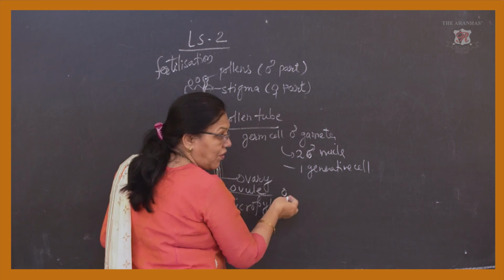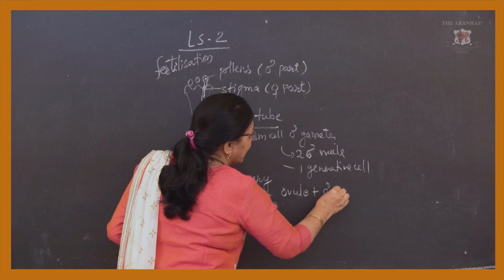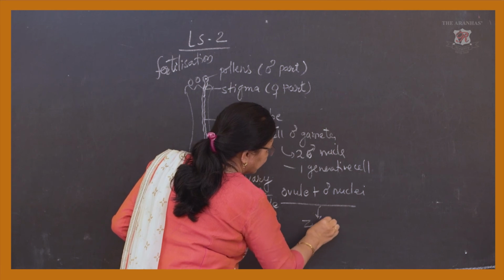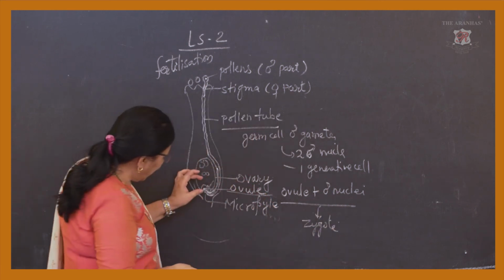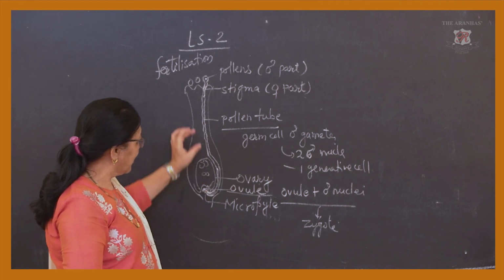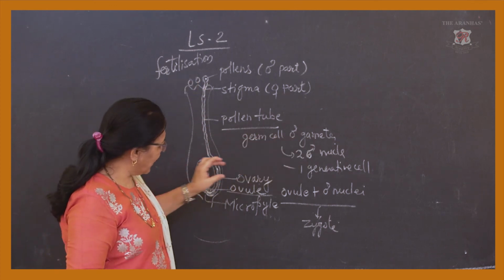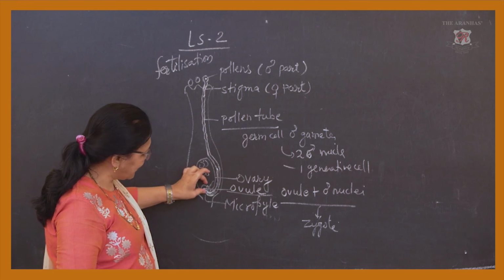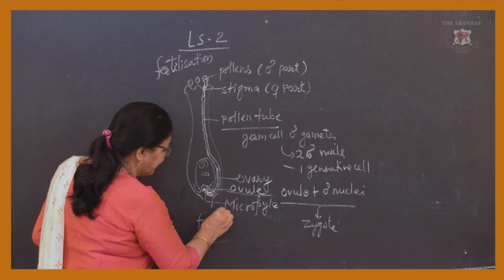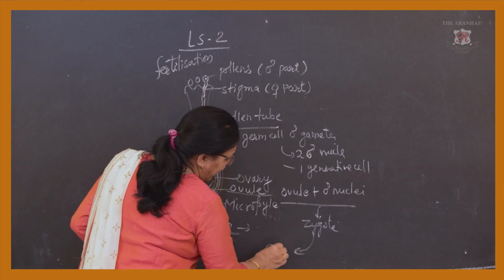When the fertilization occurs, it means the ovule fuses with the male nuclei and forms a zygote. Here the zygote is formed because the fusion occurs over here. The pollen tube is carrying male nuclei. Out of that, the male nuclei fuse here with the ovules present inside the ovary. Fusion takes place, and because of this fusion the zygote is formed, and the zygote develops into an embryo.